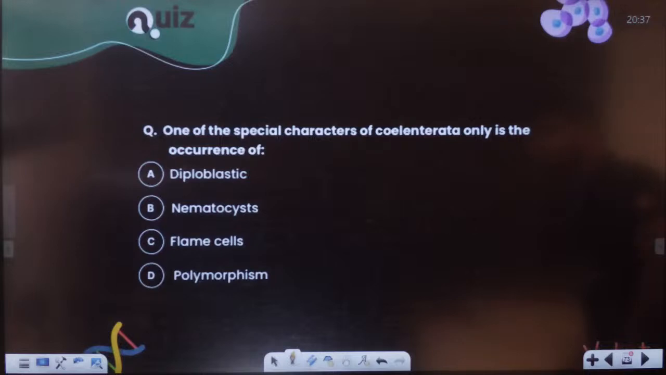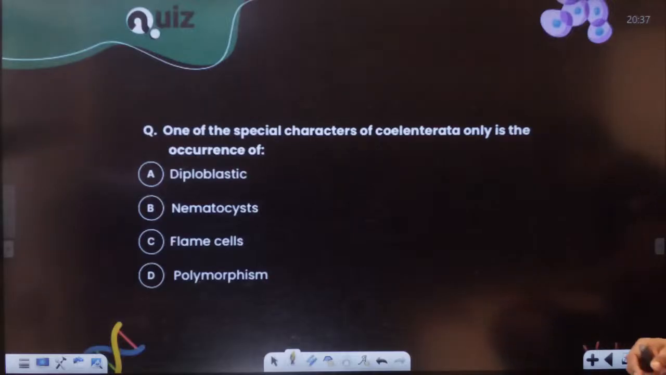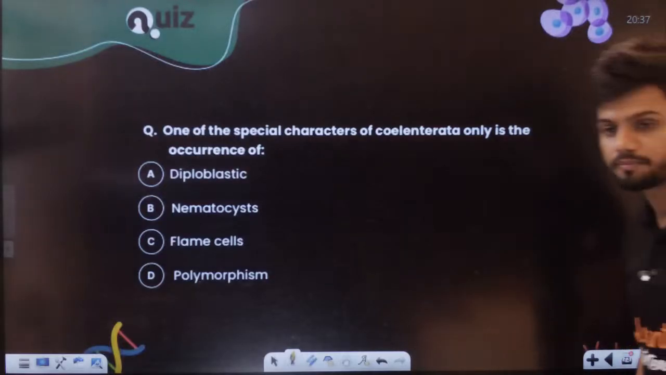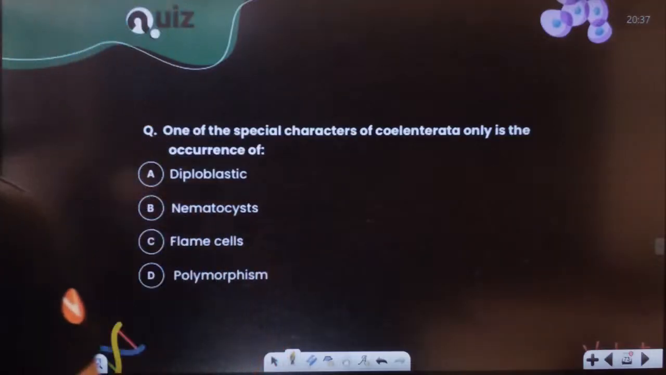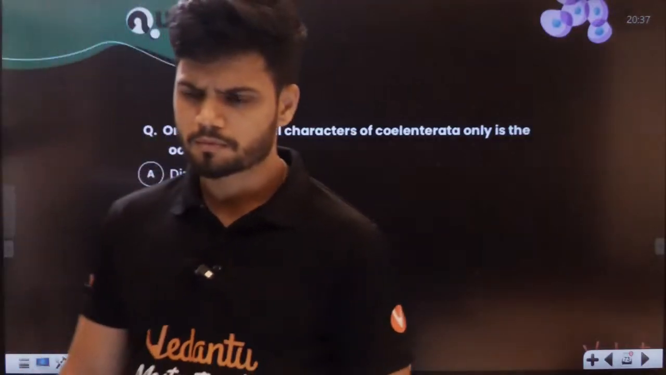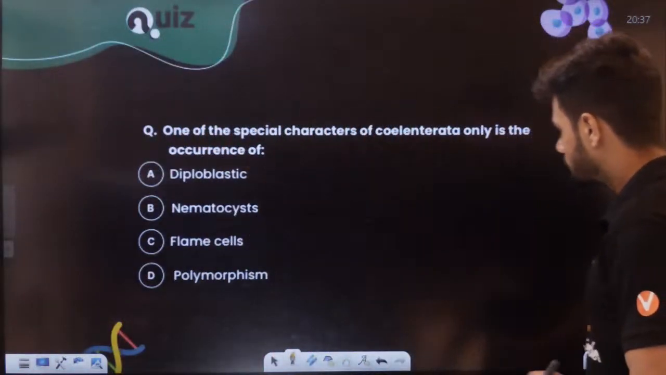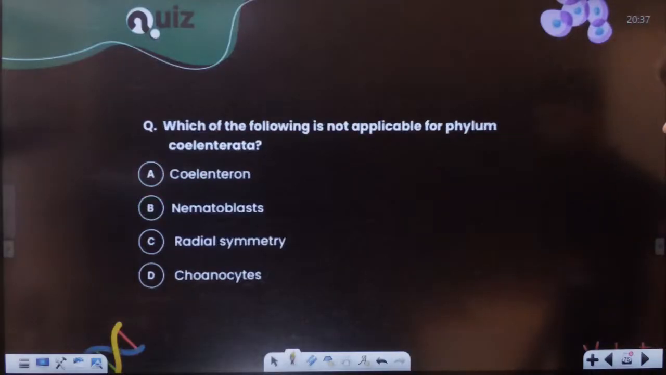Diploblastic. Students, I'll give you a small clue here. In coelenterates, there is something called nidoblast cells, also in Cnidaria, right? Now, these nidoblast cells have something very common, students. What do nidoblast cells have? Exactly, nematocysts.